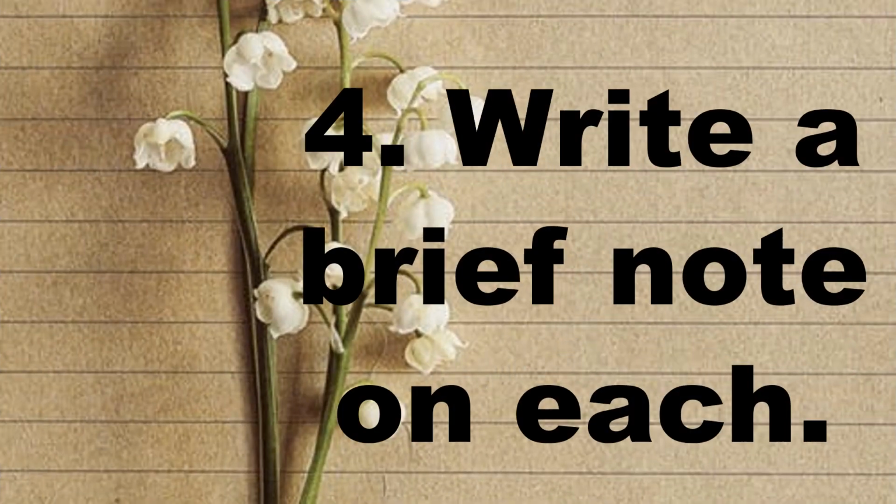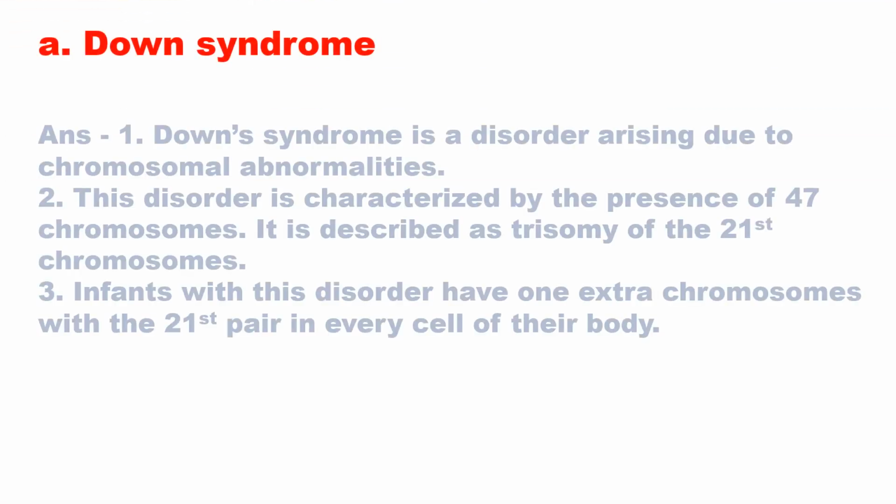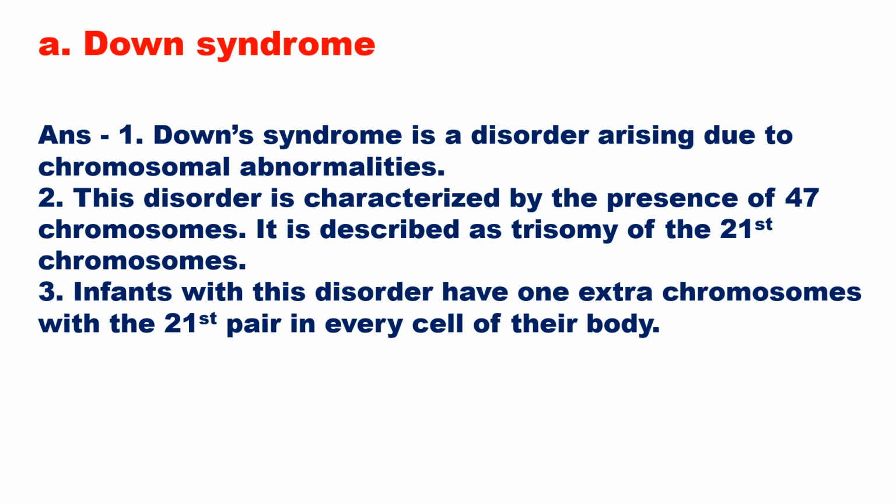Question 4. Write a brief note on each. Down syndrome. Answer: Down syndrome is a disorder arising due to chromosomal abnormalities. This disorder is characterized by the presence of 47 chromosomes. It is described as trisomy of the 21st chromosome. Infants with the disorder have 1 extra chromosome with the 21st pair in every cell of their body.